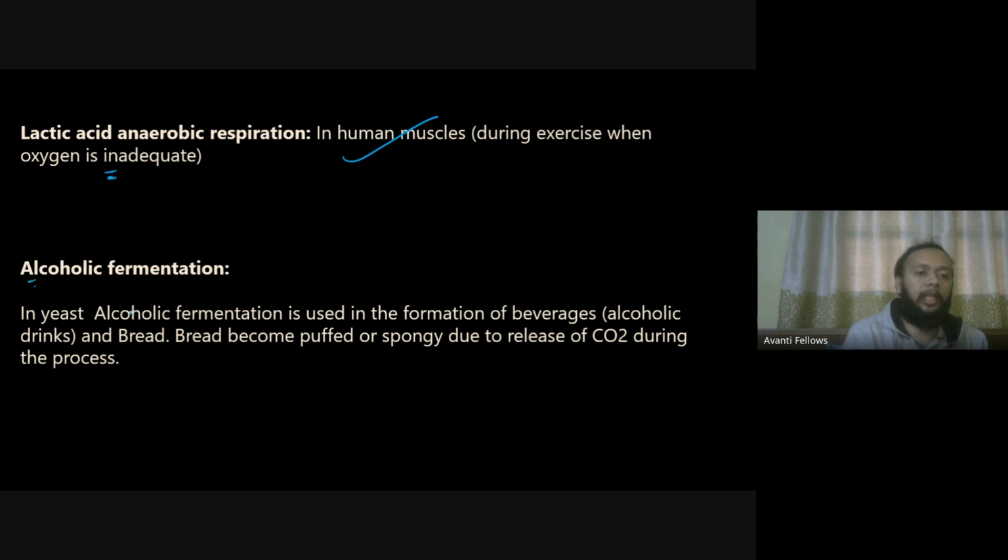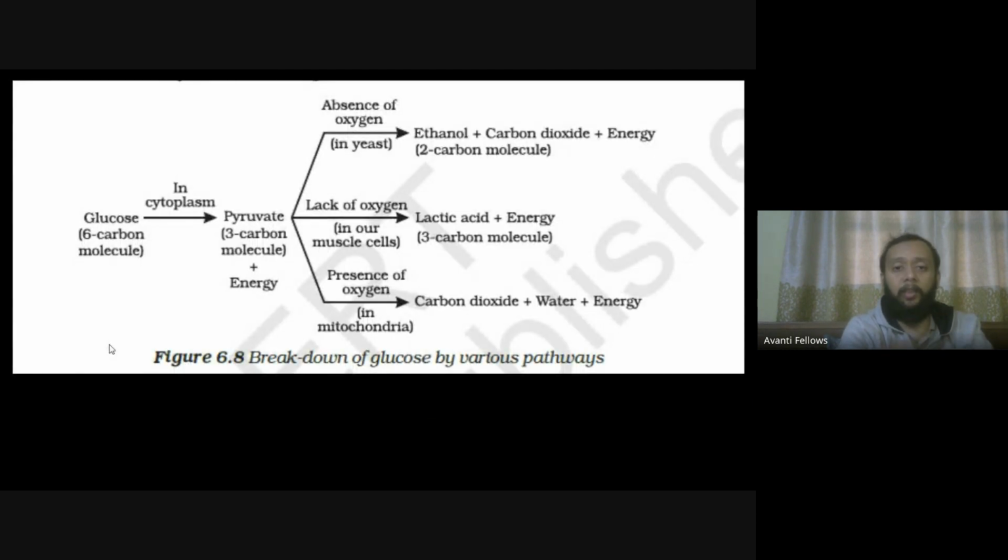Alcoholic fermentation in yeast. Alcoholic fermentation is used in the formation of beverages like alcoholic drinks and bread. Bread becomes puffy and spongy due to release of the CO2. So that is something we have discussed. तो ये आपका होता है during the alcoholic fermentation. These are the events you will find happening over here. Okay. This is a picture from your book. ये आपके book में से picture निकाल के हम आपको यहाँ पे दिखा रहे हैं. 6 कार्बन एटम होते हैं ग्लूकोज के अंदर, और वो जब कन्वर्ट करते हैं पायरुवेट के अंदर, it will have the 3 carbon atoms. That is something you know.